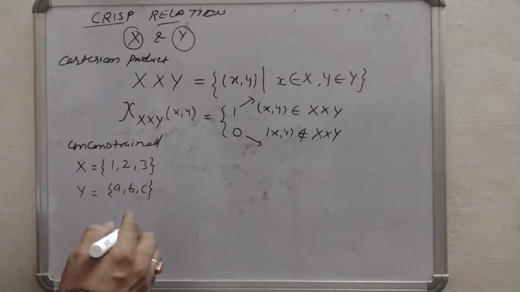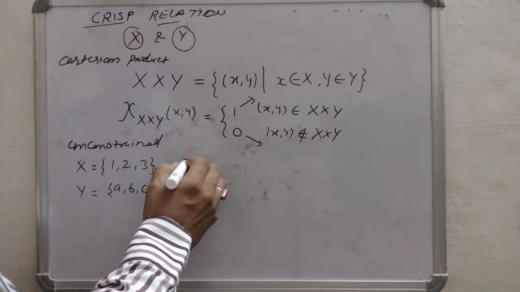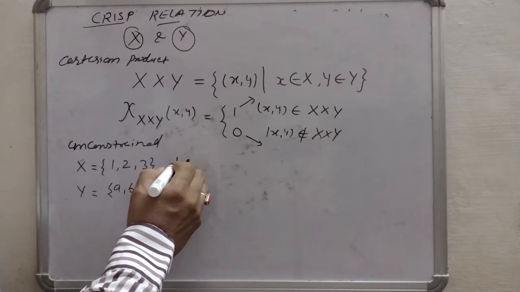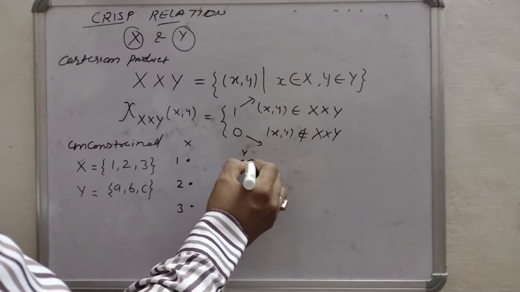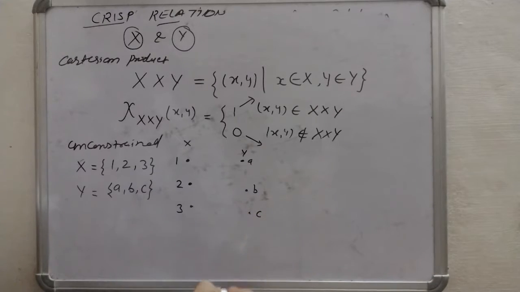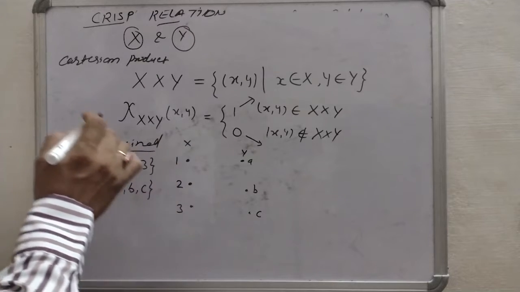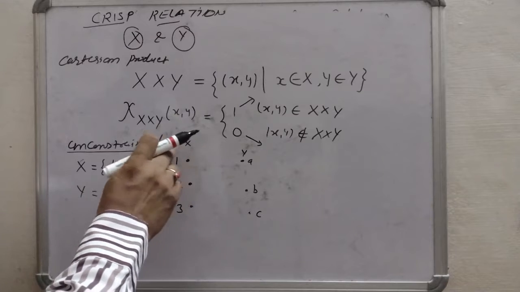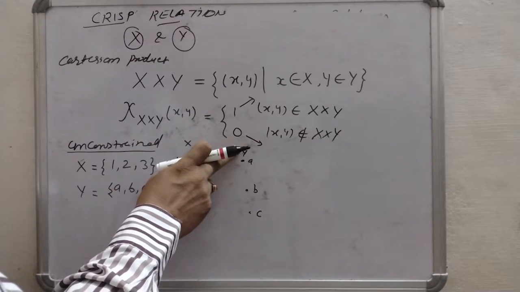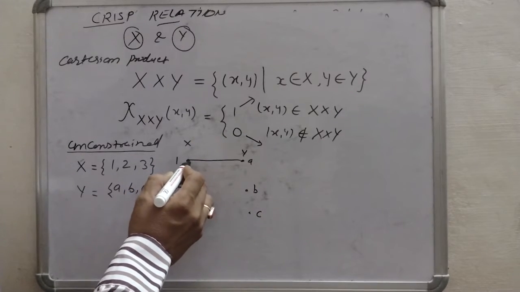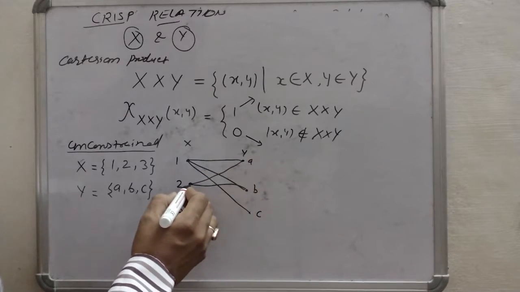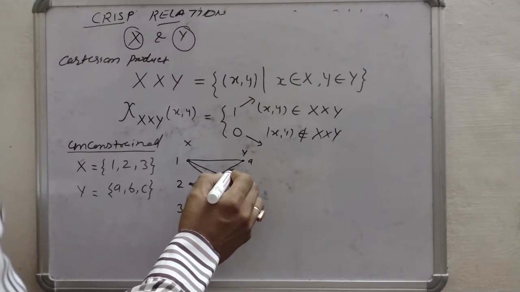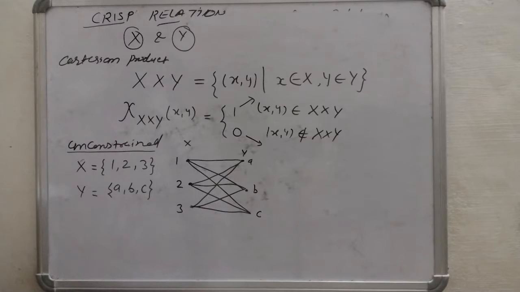So if we draw a sagittal diagram, we can represent this like 1, 2 and 3 of X universe, and here Y universe A, B, C. Since it is an unconstrained relationship, every element of universe X is related to every element of universe Y. So 1 is related to A, then B, then C. Similarly, 2 is related to A, to B, to C, and 3 is related to A, B and C. So this kind of relationship is unconstrained.